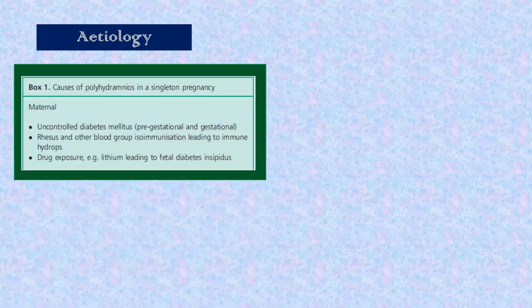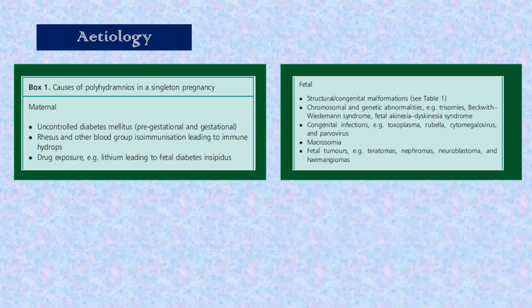Okay, now etiology. We will go now to etiological factors. So etiology: maternal factors and fetal factors. So what can be the maternal factors? Simple. Poorly controlled diabetes, very good. Rh incompatibilities, very good.